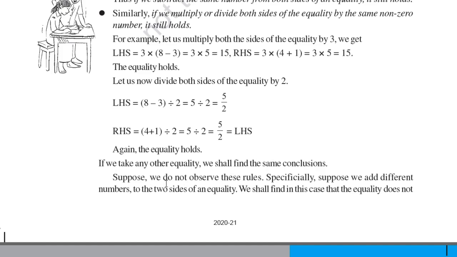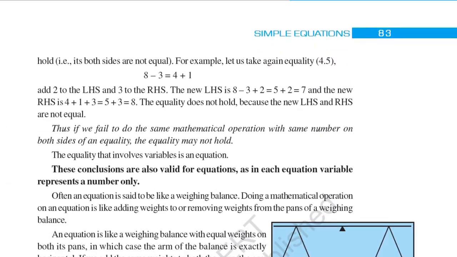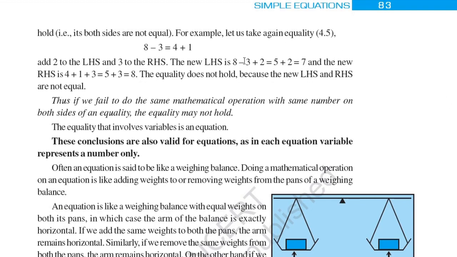Suppose now we do not observe these rules specifically. Suppose we add different numbers to the two sides of the equality, we shall find in that case the equality does not hold, that is, both sides are not equal. For example, let us take again equality 4 plus 1 equals 5, so here also 5 is equal to 5. Add 2 to the LHS and 3 to the RHS. When we do that, it will not be equal, and the new LHS will become 7 and the RHS will become 8. So the equality does not hold because the new LHS and RHS are not equal. Thus, if we fail to do the same mathematical operation with the same number on both sides of an equality, the equality may not hold. The equality that involves a variable is an equation.